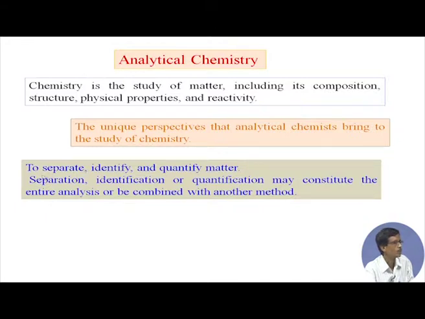We all know that a mixture can have several species, so those species we have to separate. That will also come under the purview of this subject, and whether we will be able to identify those individual components will also tell us some important ideas.